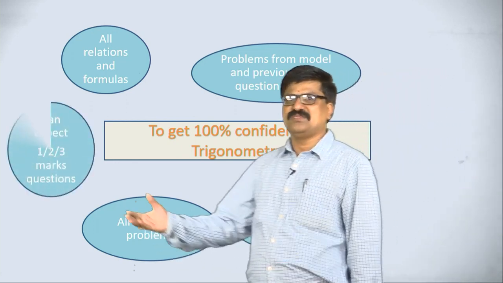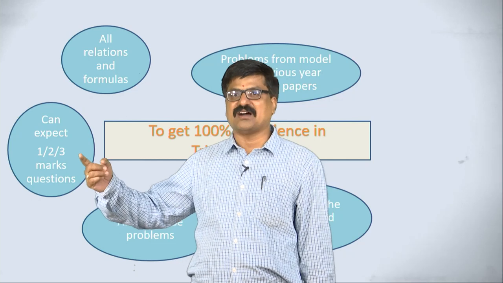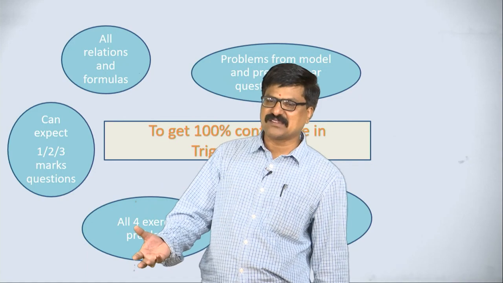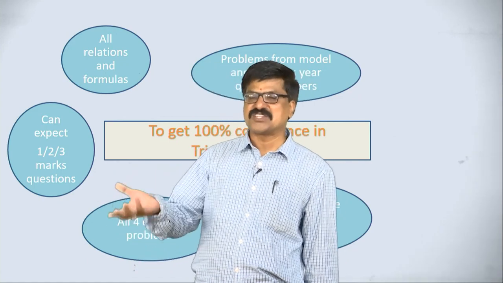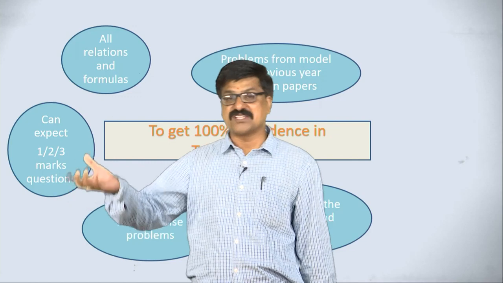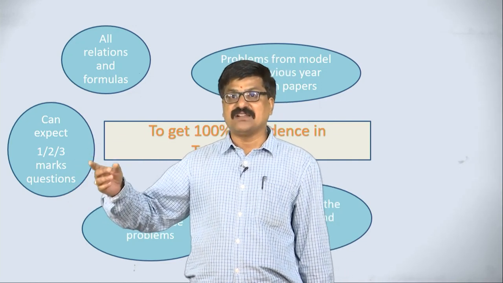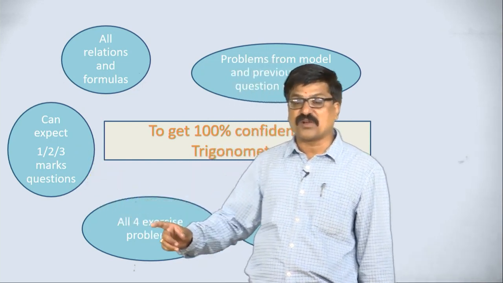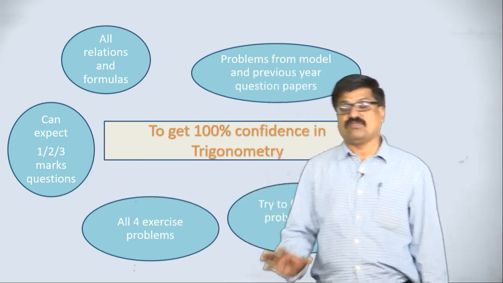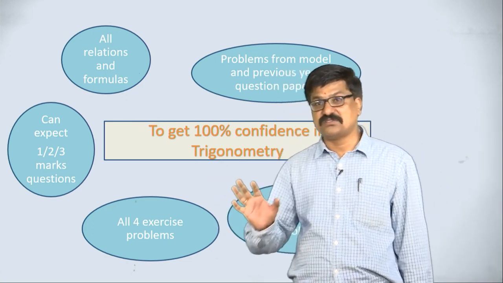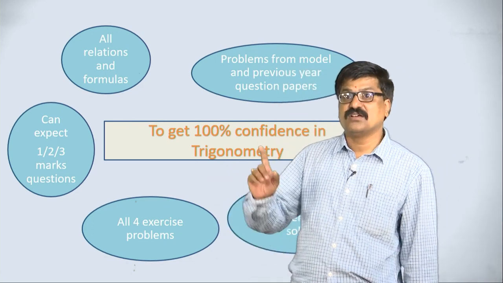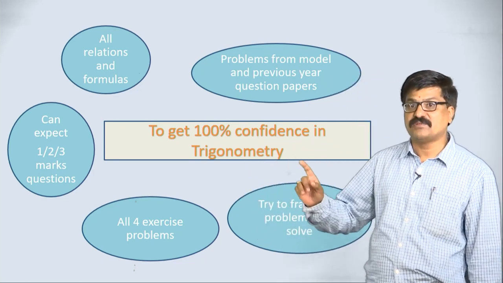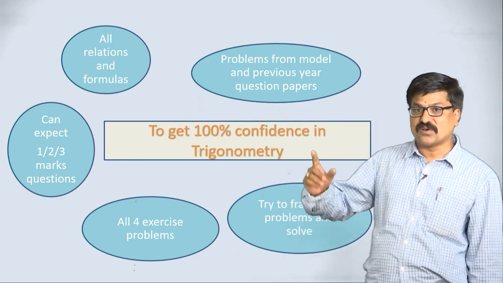Lastly, we can expect 1 mark, 2 mark or 3 mark questions. For 1 mark, they may ask any identity, any simple ratio, or a complementary concept also. 2 and 3 marks questions may be based on these exercises or higher order thinking problems. Finally, my dear students, without any confusion, with 100% confidence, you can write a problem based on trigonometry if you are following these ideas.